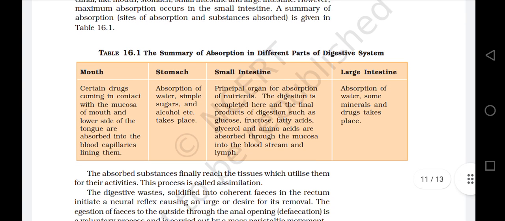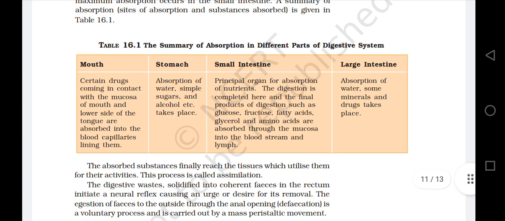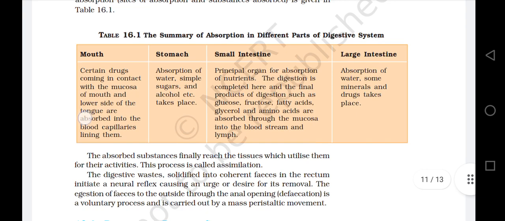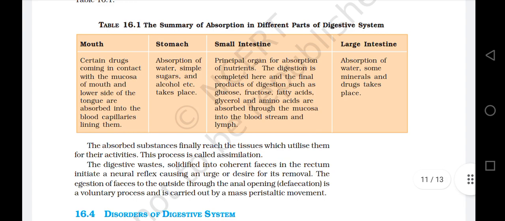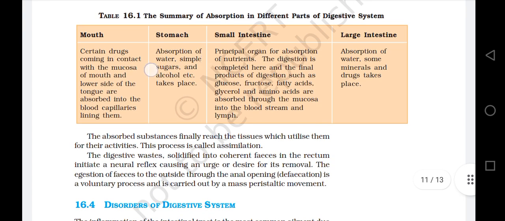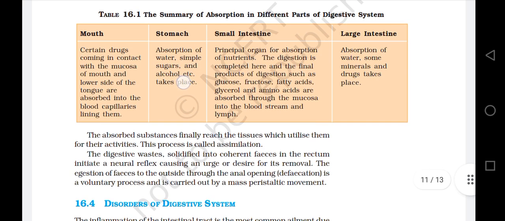Mouth: certain drugs coming in contact with the mucosa of the mouth and the lower side of the tongue are absorbed into the blood capillaries lining them. Stomach: absorption of water, simple sugars, and alcohol, etc., takes place.